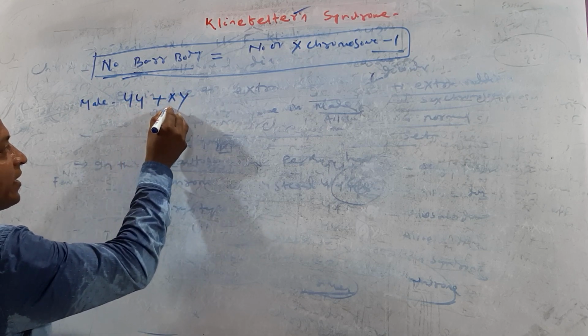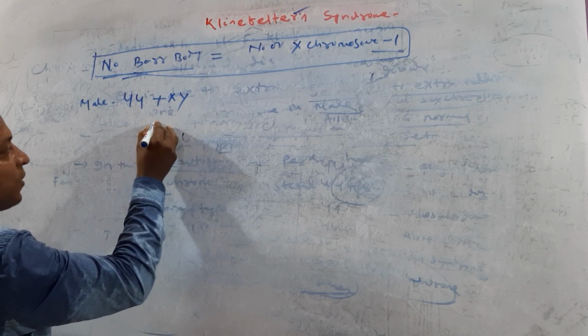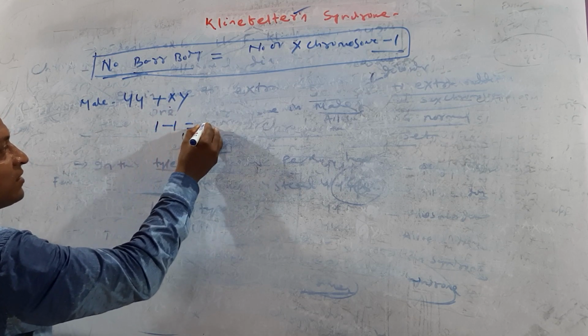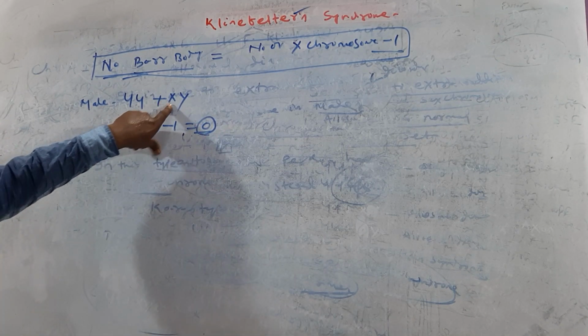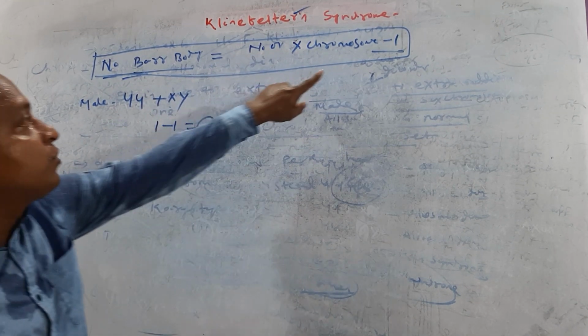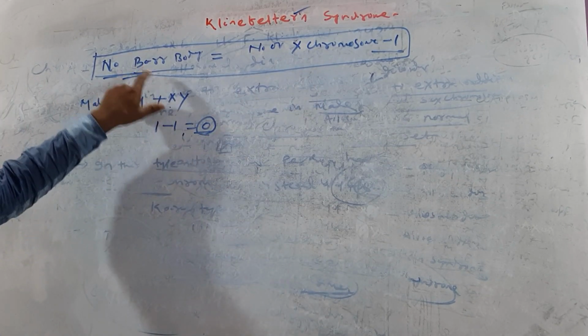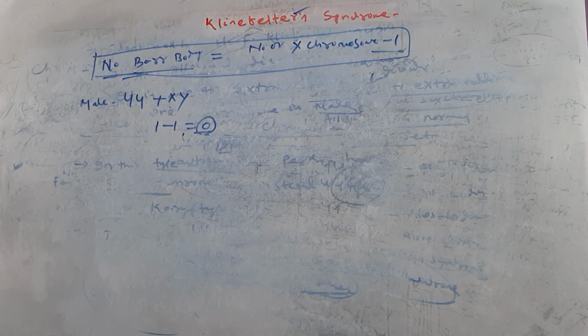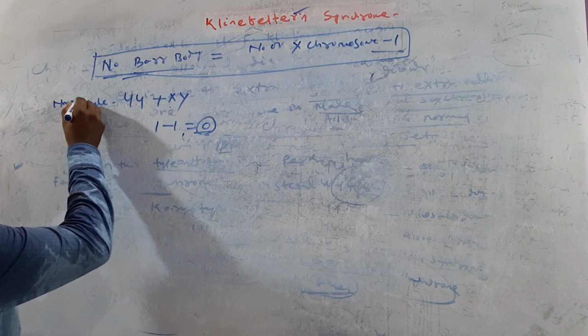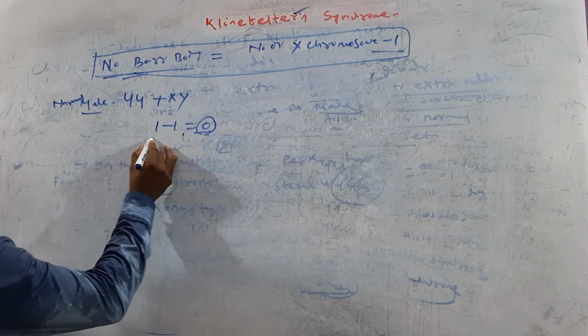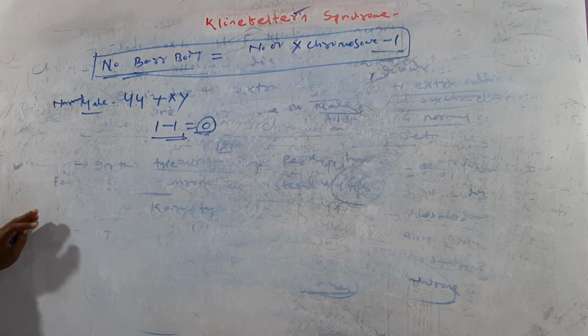So the number of X chromosomes is 1, and 1 minus 1 gives the number of Barr bodies as 0. So in a normal man, the number of Barr bodies is equal to 0.